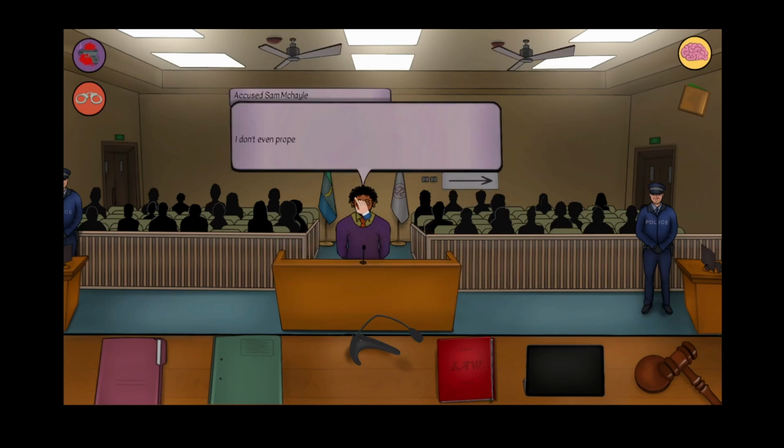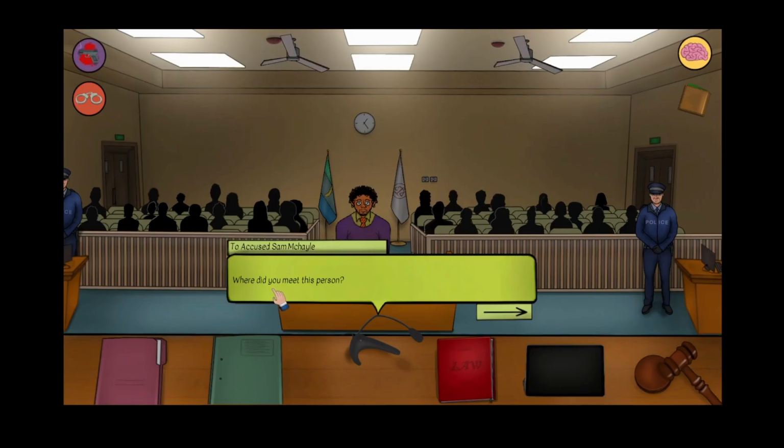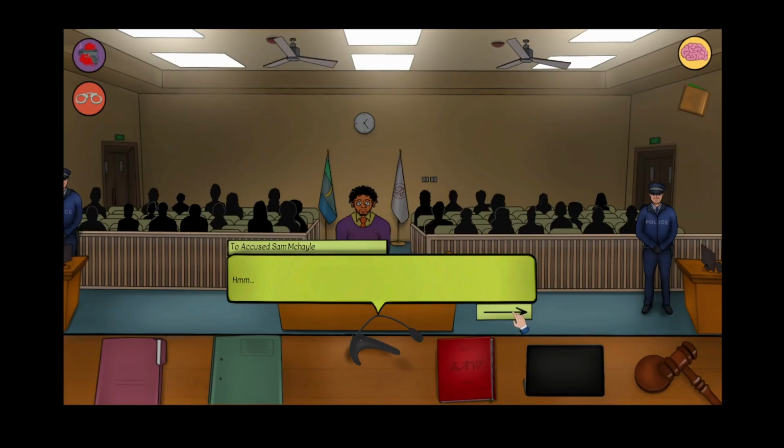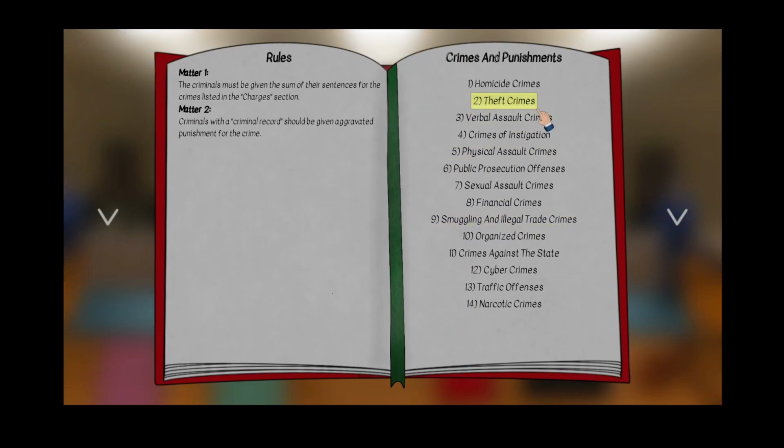Where did you get the drugs? I don't even properly know his name. We have a very superficial acquaintance. Alright, where'd you meet him? Copper Lantern Bar on the lower side of the city. We don't have a special connection. We just ran into each other there. You sure about that?